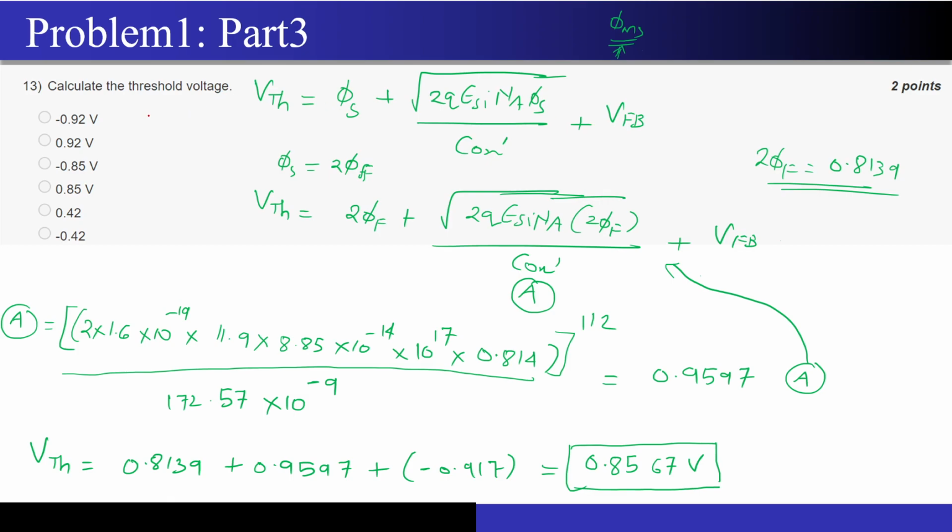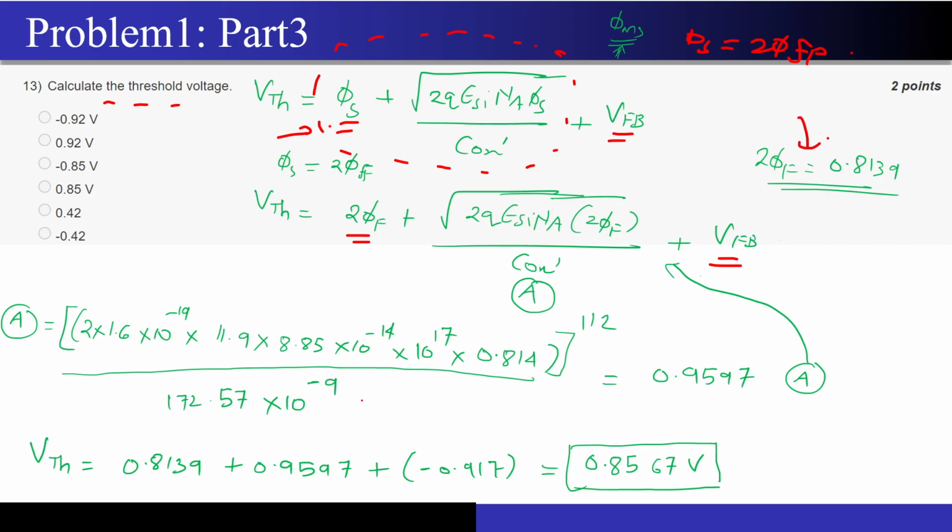The next question is important. They are asking us to calculate the threshold voltage. We were only considering this formula, right? But since there is a non-ideality of the phi ms, we have to include the flat band voltage also over here. Flat band voltage we have already calculated in the last question, correct? Now I just have to calculate this particular term, correct? At the threshold voltage, psi s is nothing but 2 times phi fp, correct? So you just substitute the psi s value as 2 phi fp over here, and phi f we have also already calculated from the last part, correct?